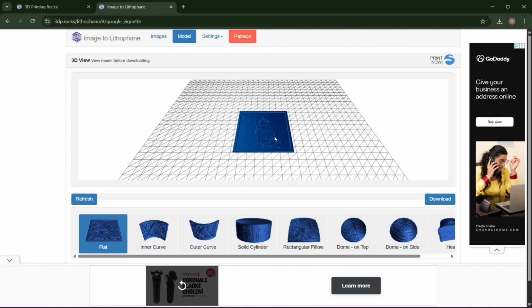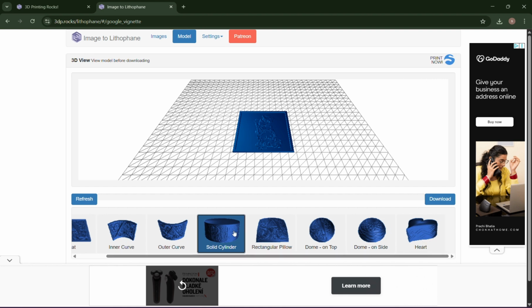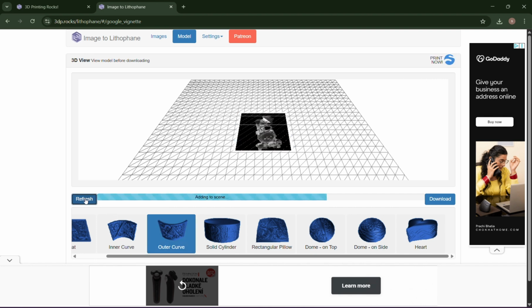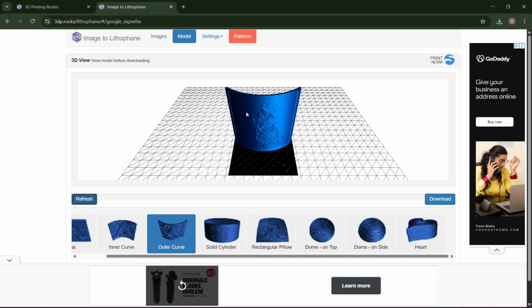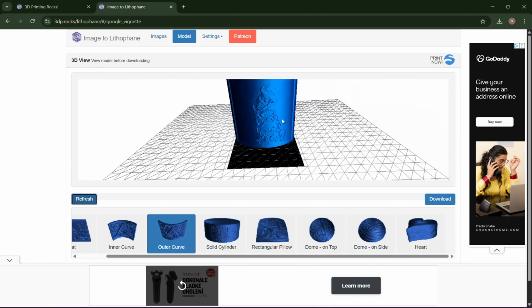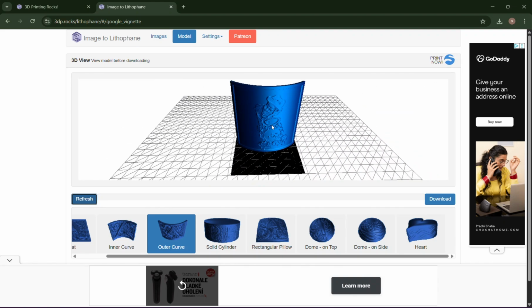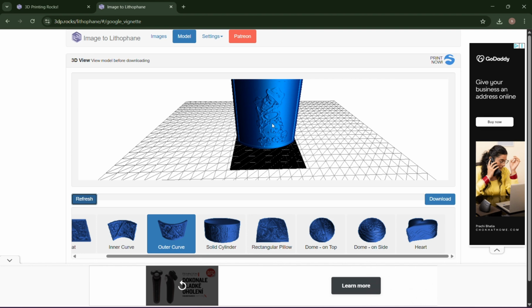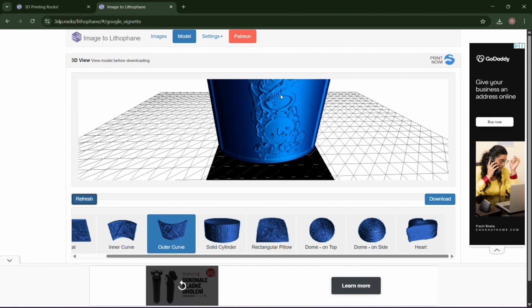Already we can see the model is prepared, and here you can see different types of models. Today I will print the outer cover. Once you have chosen the model, click the refresh button, and as you see, we already have a prepared model. By using the right or left mouse button, you can move the picture and see its size. Then you can use the scroll wheel to zoom in or zoom out.